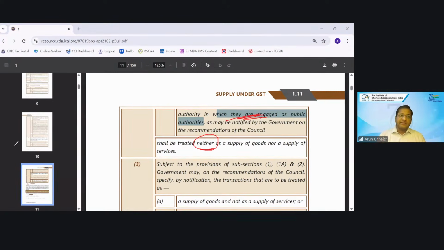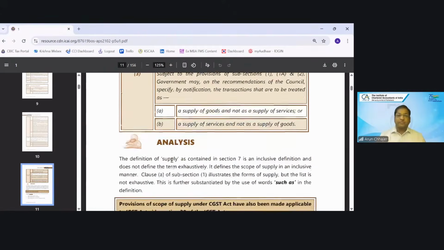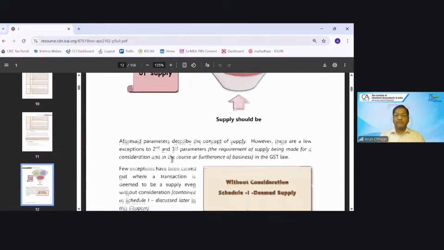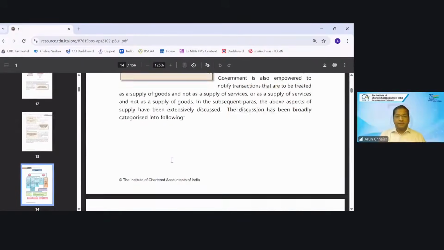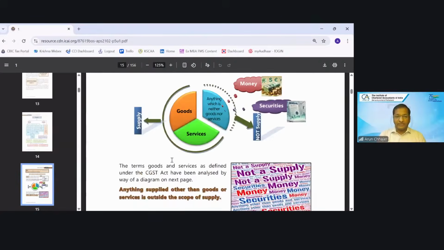Section 7 subsection 3: the government, on the recommendation of the council, by notification specifies the transactions that are to be treated as supply of goods, not supply of service, or supply of service, not supply of goods. Now the analysis I am leaving. Whatever the important part is there, we will discuss.